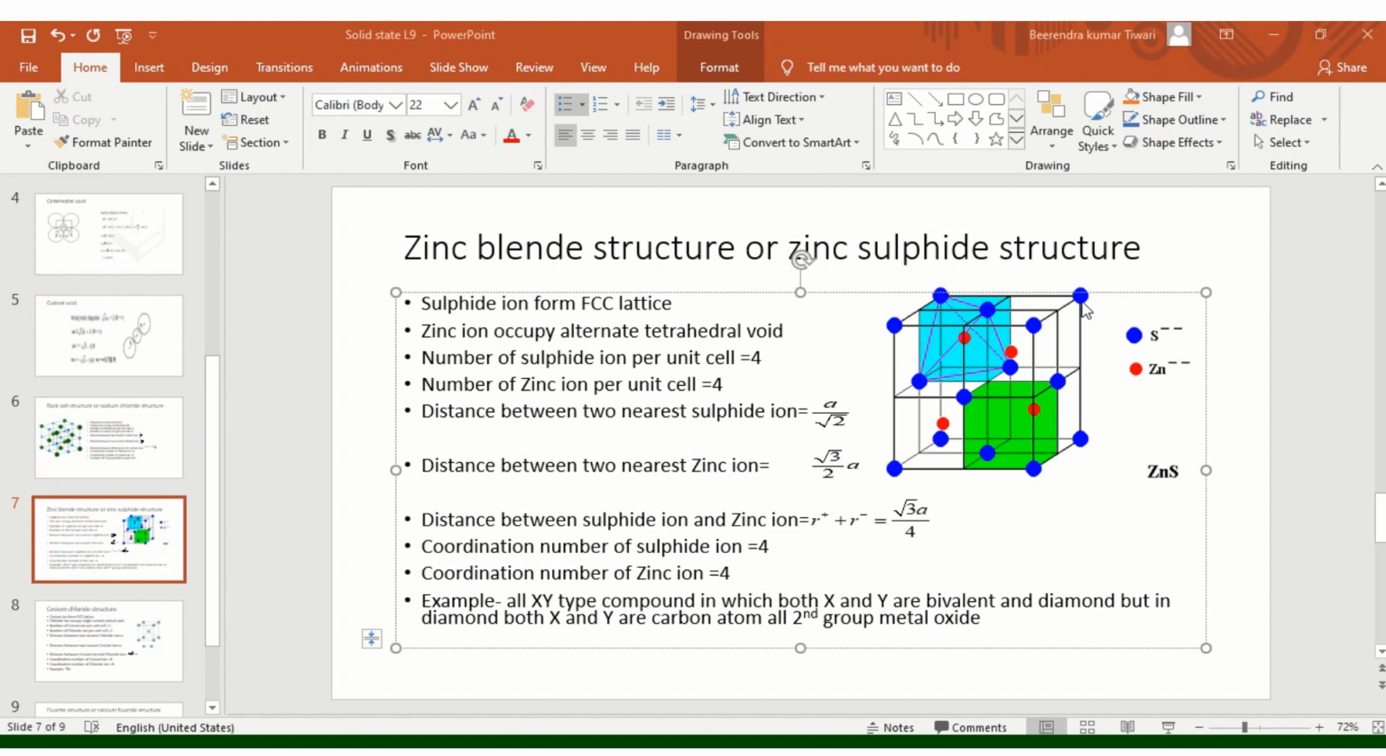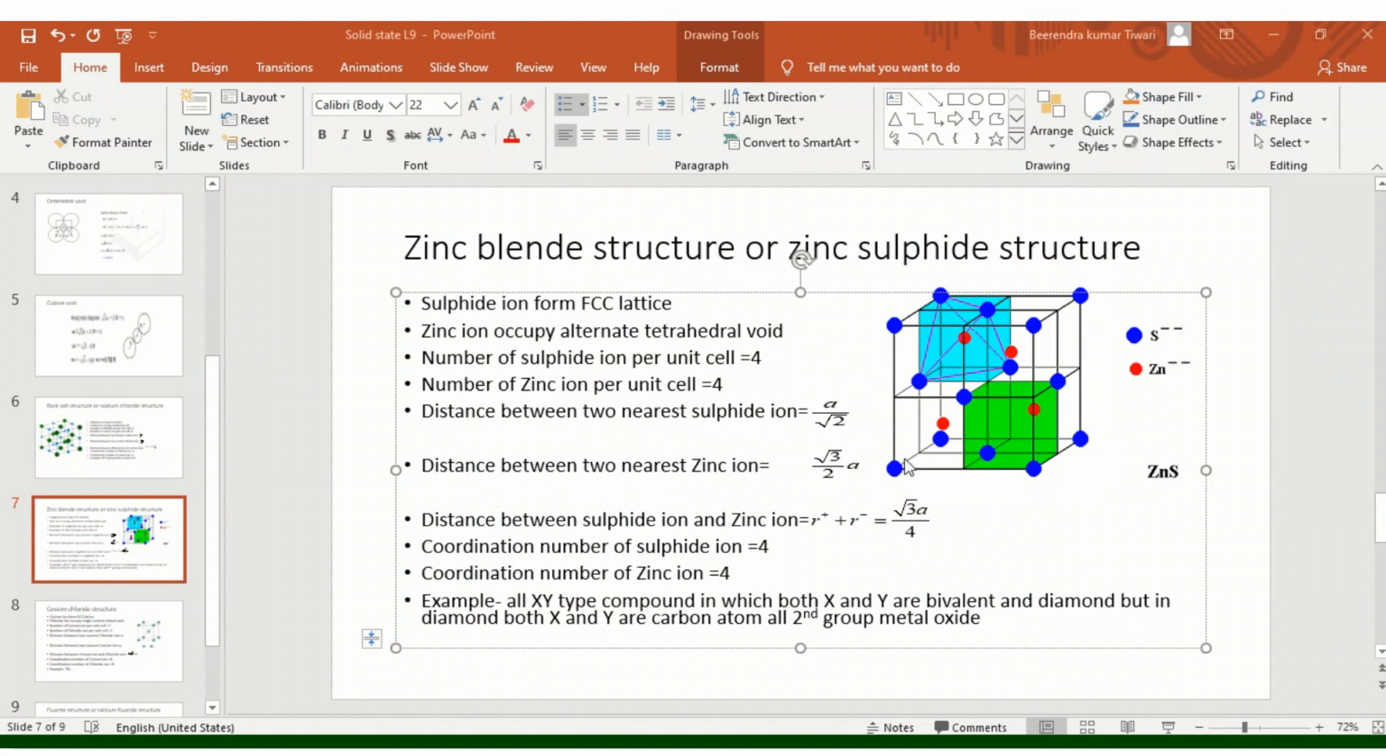Right, so √3a/4 distance from one corner, and √3a/4 distance from another corner, and the distance between two opposite corners in a unit cell is equal to √3a. So the remaining part will be √3a/2. Is it clear for everyone? So √3a/4 plus √3a/4 plus x is equal to √3a. From here to here, from each corner, this is equal to √3a, we know.